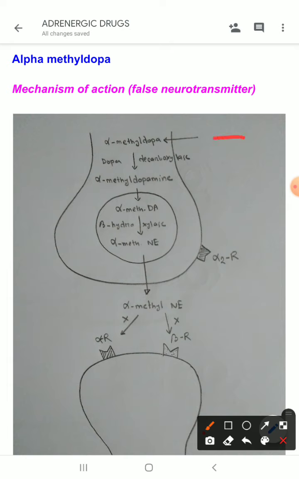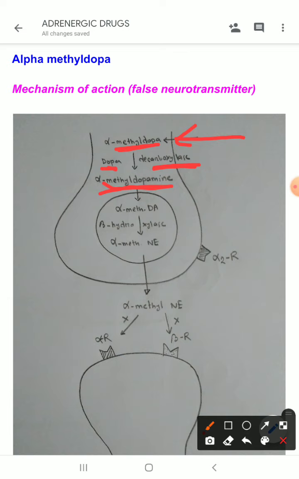If we give alpha methyl dopa, then it enters into the nerve ending, and by the enzyme dopa decarboxylase, the same enzyme which converts dopa into dopamine, it is converted into alpha methyl dopamine.